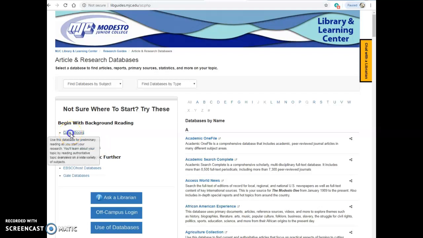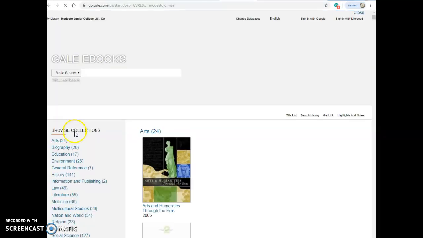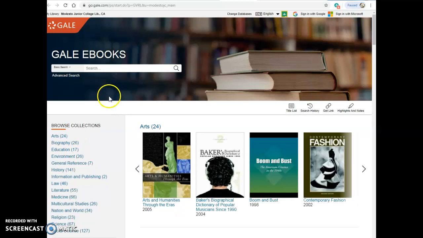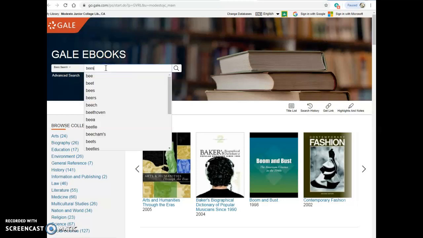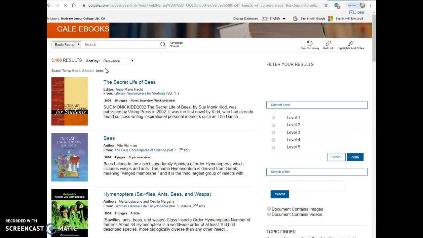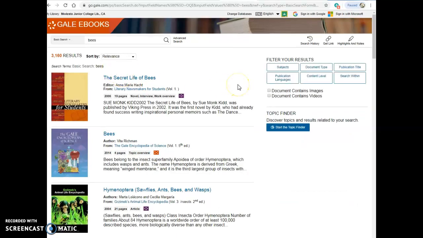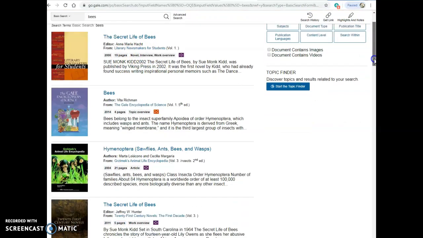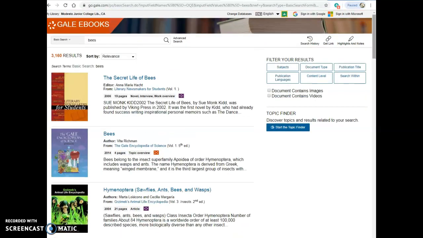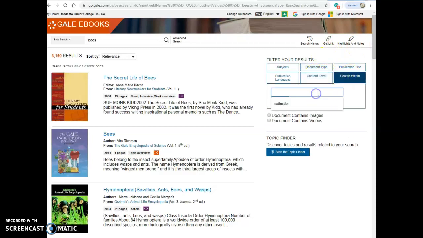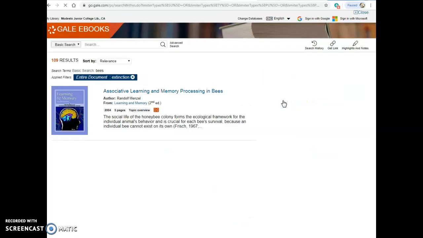And I'm going to go directly to Gale eBooks, which is awesome because all it is a collection of encyclopedia entries. That's all it is. You want to keep your search term really simple, one word. We can filter it later. And so I see there's a novel here, and some of these don't look exactly perfect. So I'm going to go over and try to filter my results. I'm going to search within. And I'm going to search using this term extinction and see what comes up then.